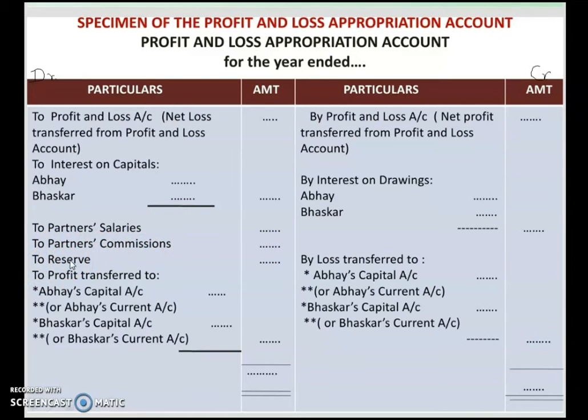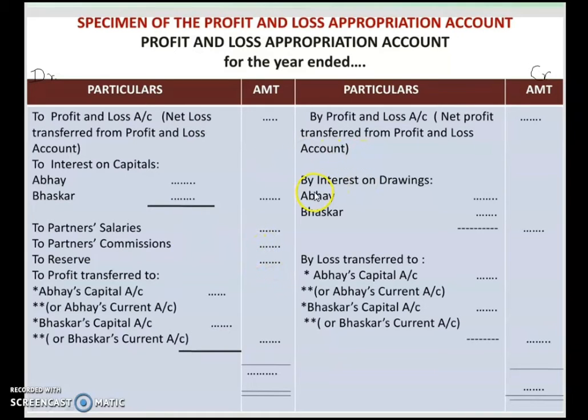Sometimes it will be given in the form of a percentage, so you have to calculate the percentage from your profit amount and take out the reserve. Whatever your profit is, in the question it will be given as 10% or something. So on this net profit you have to calculate 10% and write the amount in the outer column. Sometimes they will give you the total amount, so you have to transfer it over here.